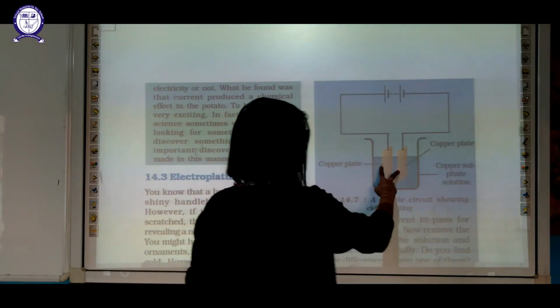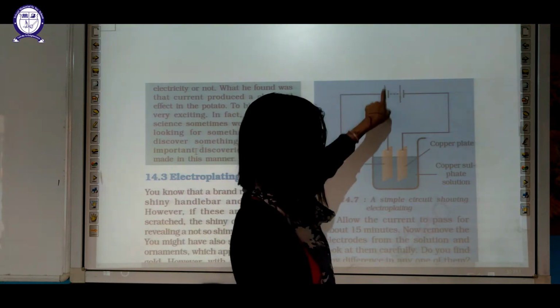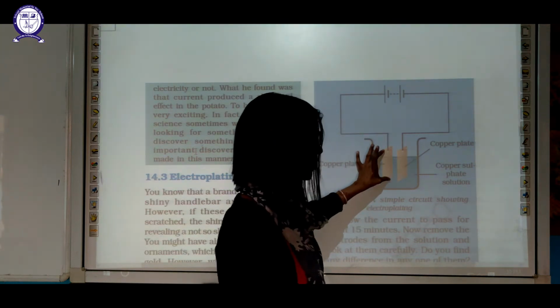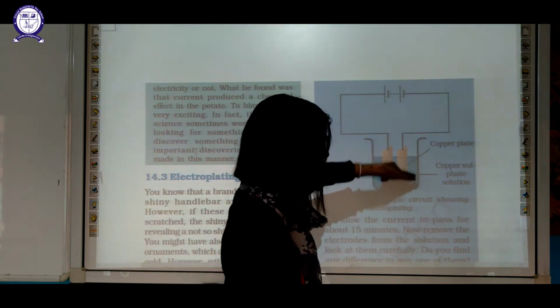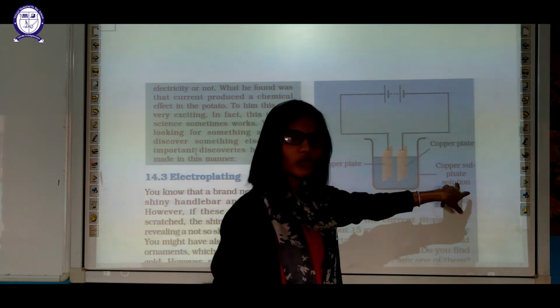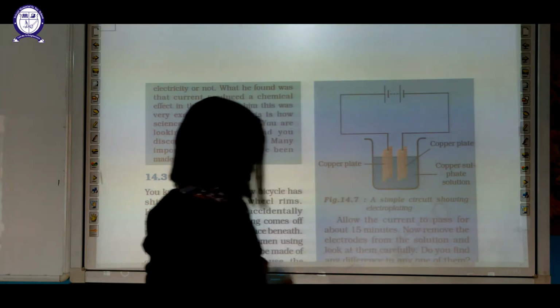Okay, these are the two copper plates. This is the battery. One copper plate is attached to the positive terminal, so it would be your anode. This is your cathode, which is attached to the negative terminal. This liquid contains copper sulfate solution, so it's your electrolyte solution. Okay. So let's see what happened.